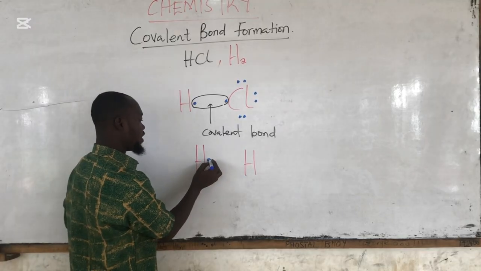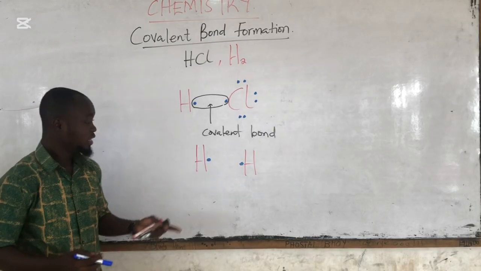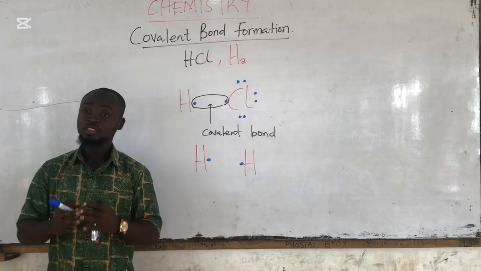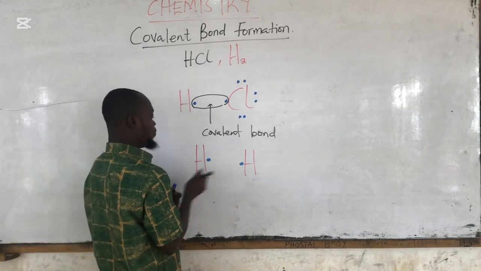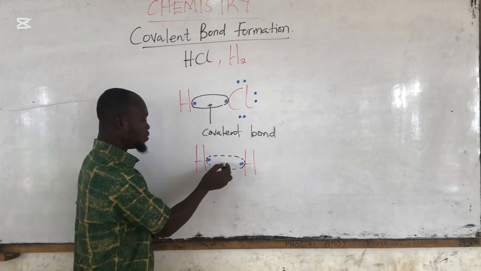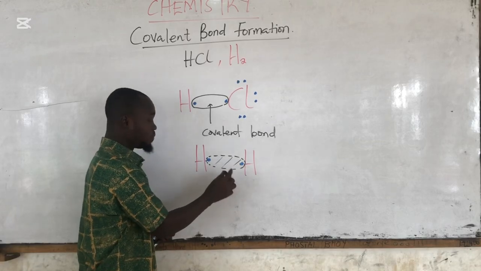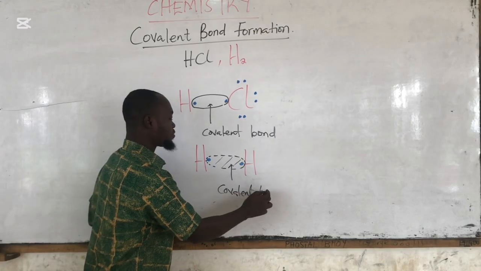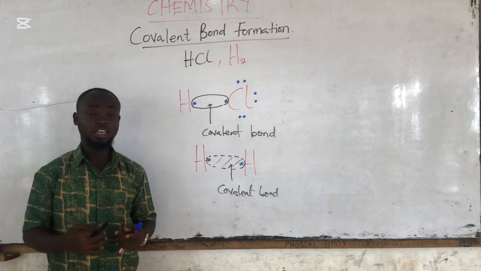So hydrogen has 1 valence electron, 1 valence electron here for hydrogen as well. Is that okay? This needs 1, this also needs 1. So they'll decide to donate 1 each so that it will be 2. Then they can all share together for them to attain stability. So there's going to be electron sharing going on here after they all decide to donate. The bond that is formed here between these 2 atoms sharing this electron pair is known as the covalent bond. Is that okay? It's known as the covalent bond.